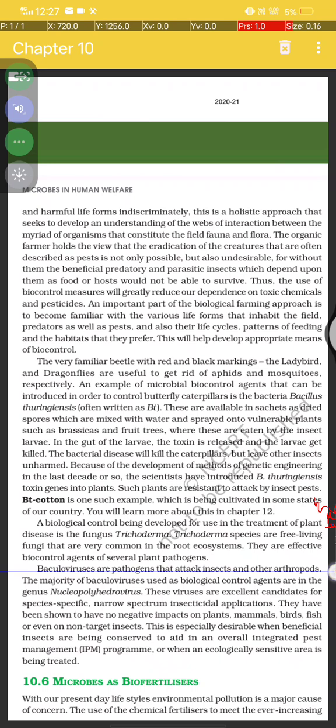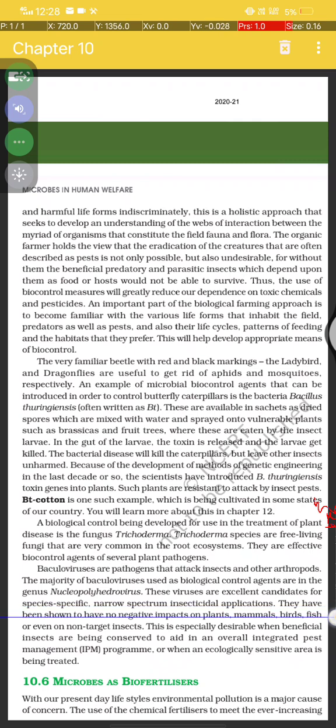Baculoviruses are pathogens that attack insects and other arthropods, and the majority of baculoviruses used as biological control agents are in the genus Nucleopolyhedrovirus. Okay, these viruses are excellent candidates for species-specific and narrow-spectrum insecticidal application.